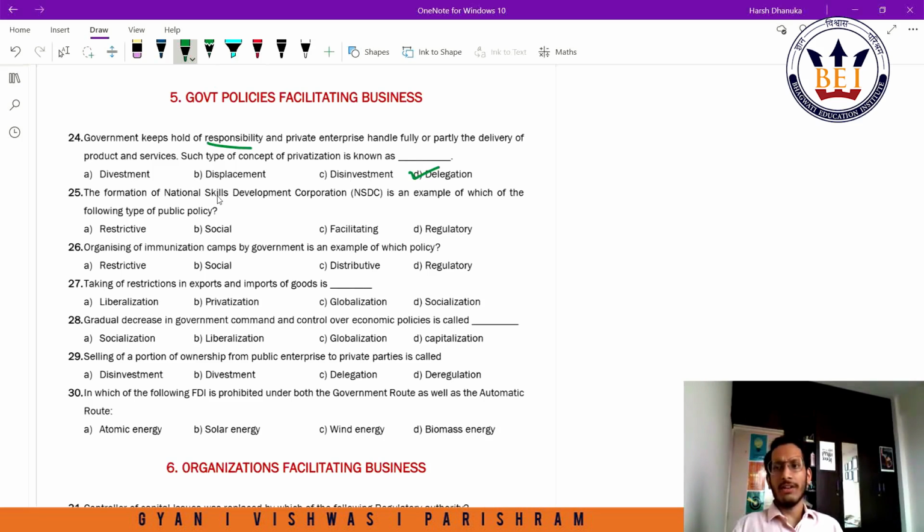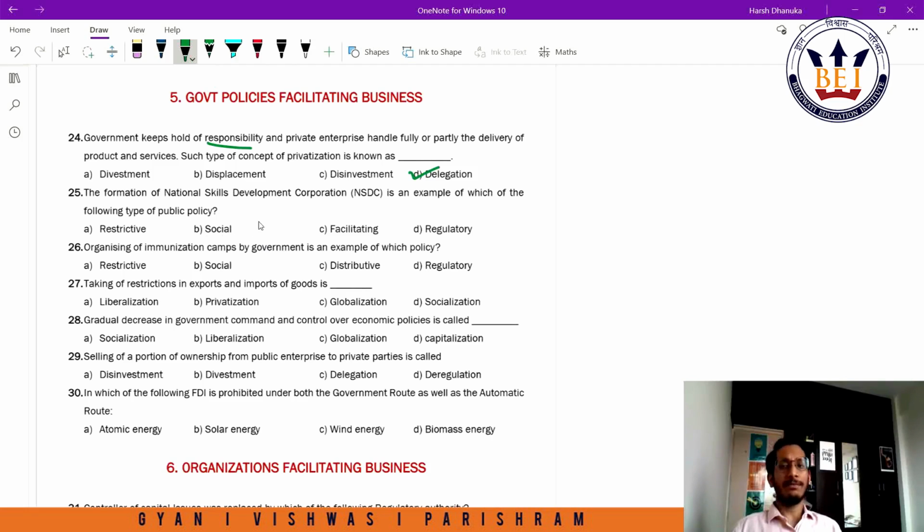The formation of National Skills Development Corporation is an example of which type of public policy? We know that through National Skills Development Corporation, the government facilitates the youth of the country and other interested people to acquire certain skills which will help them get vocational training, and they would be able to start a small scale industry or get some sort of self occupation, right?